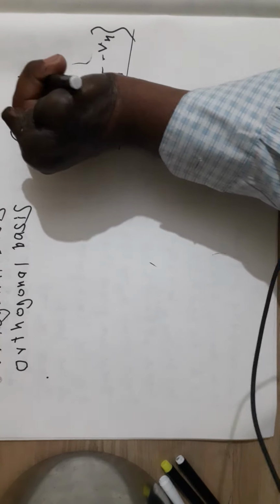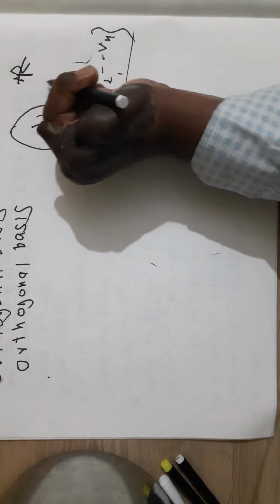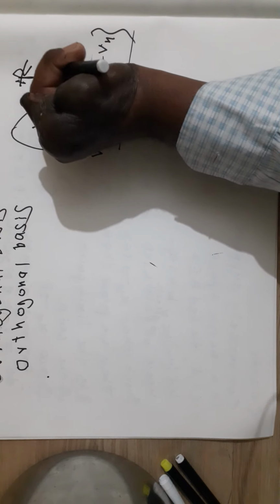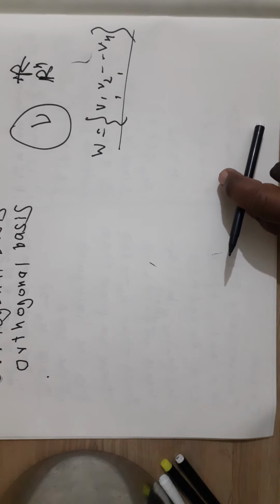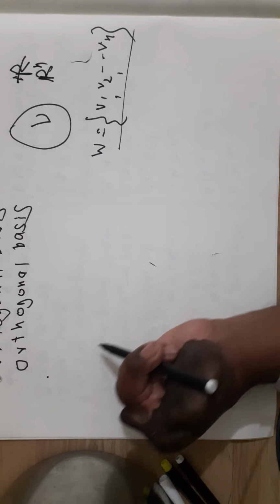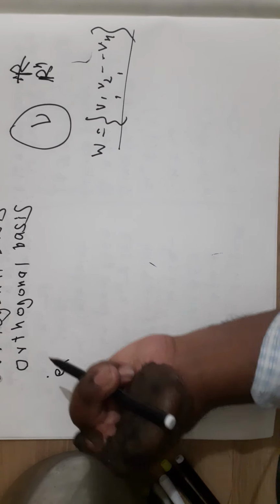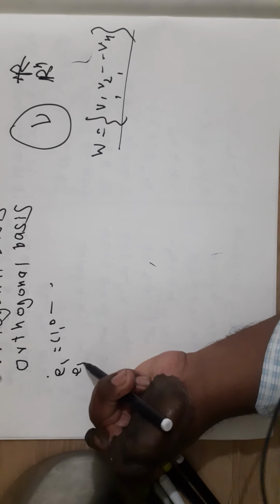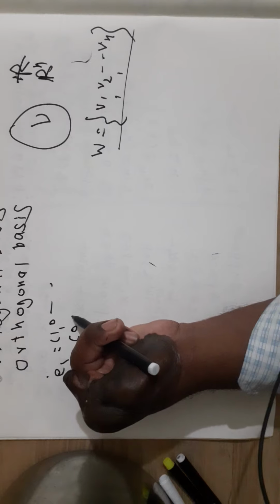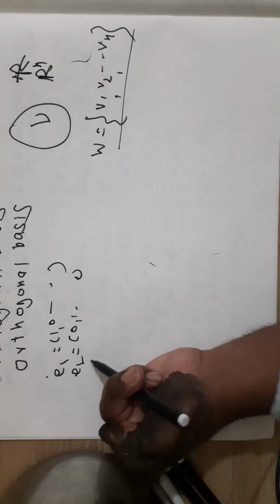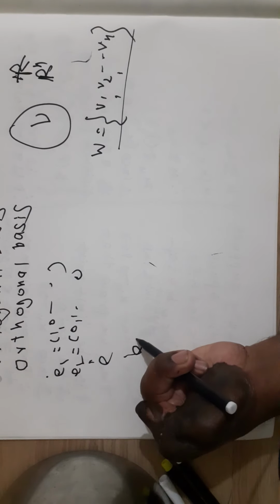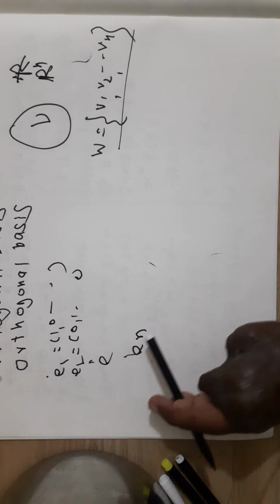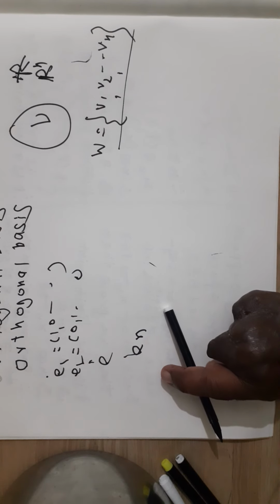Example, V is equal to R3 or V is equal to Rn. Then the set E1 is equal to (1, 0, 0), E2 is (0, 1, 0), and the remaining E3, En similarly. You can easily verify that E1, E2, En in case of Rn is a basis.